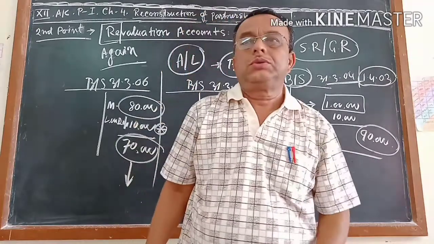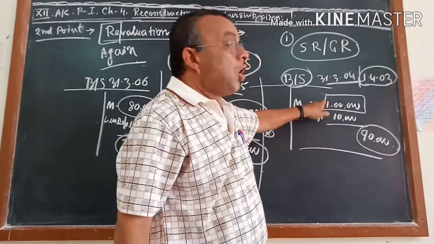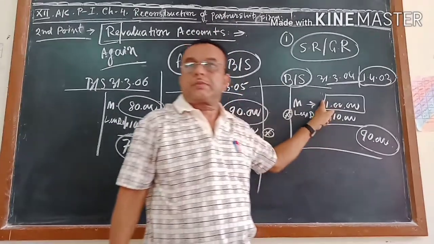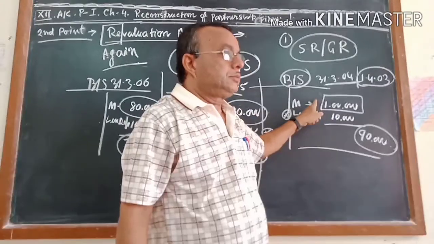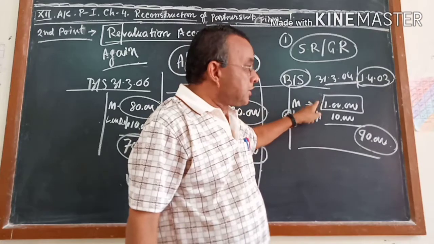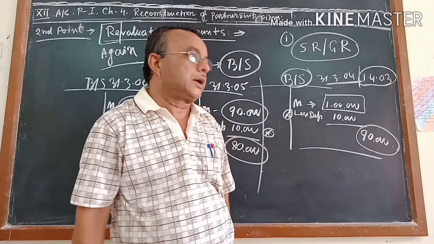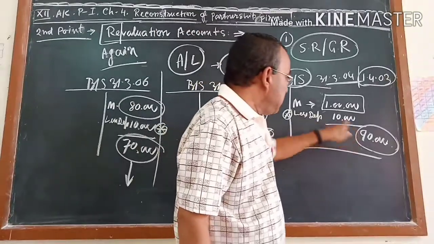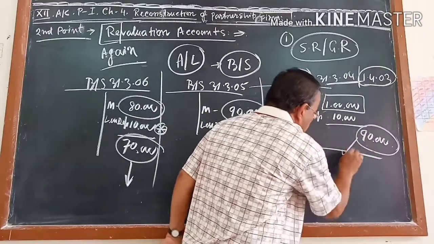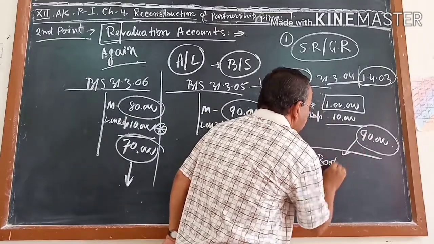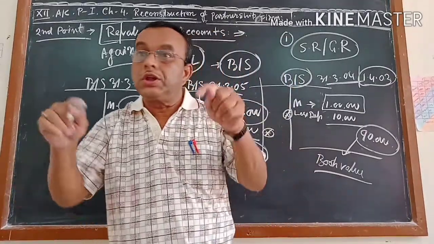Let me tell you first what the difference between these two is. This is called the purchase price. When you purchased the machine, that is the amount which you paid, and at that time the machine's market price was 1 lakh. After using it for 1 year, you calculated depreciation of 10,000 and got 90,000. This is called book value, the book value of the machine in your account.